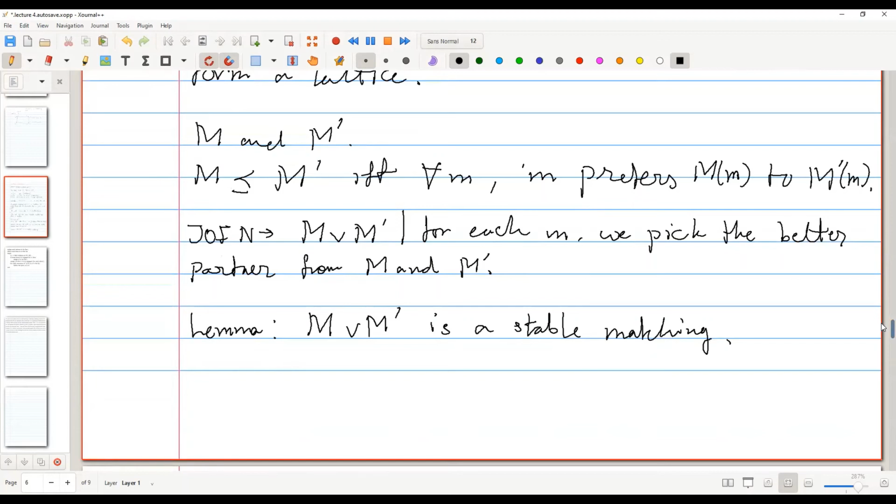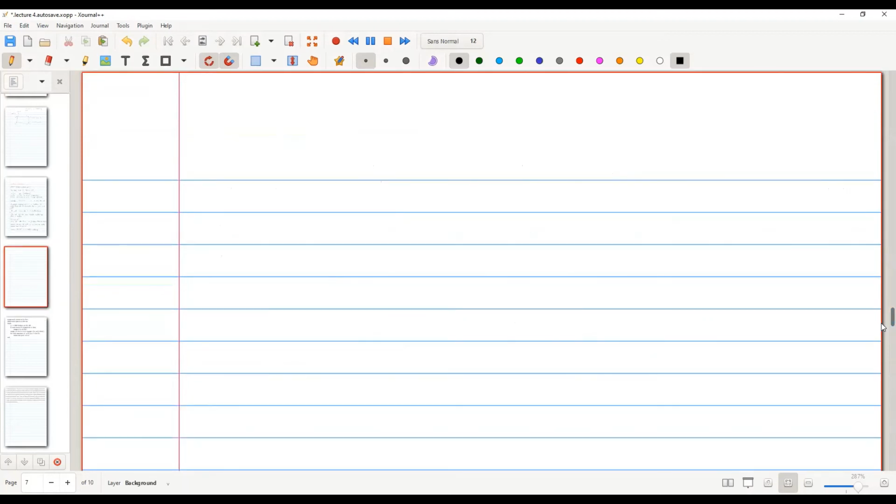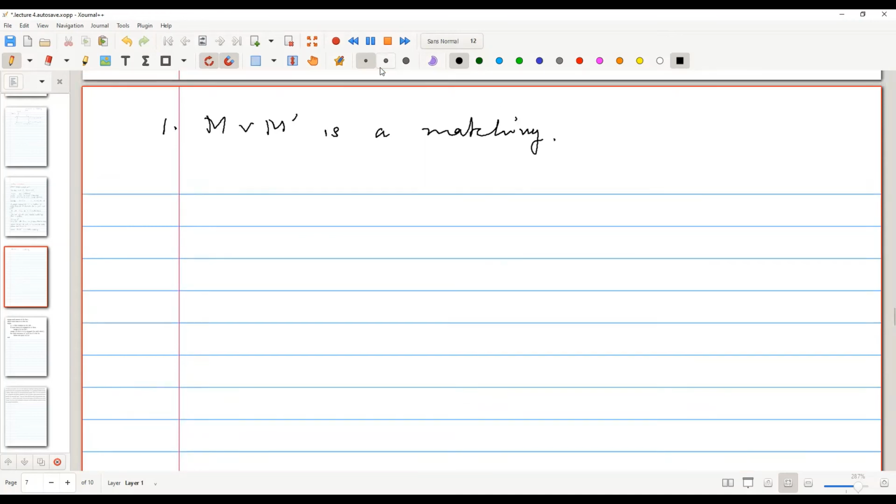So, to prove that, let's first prove that it is a matching. Can you once again go to the definition of M join M prime?